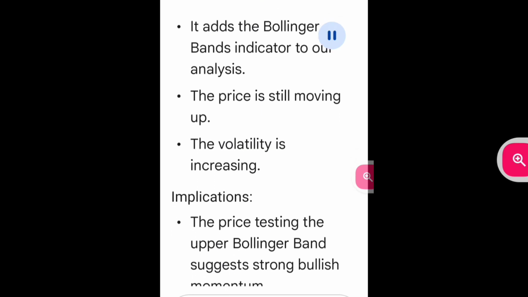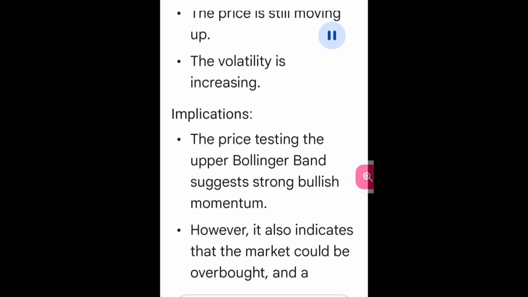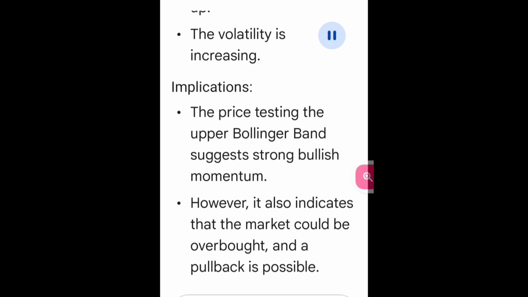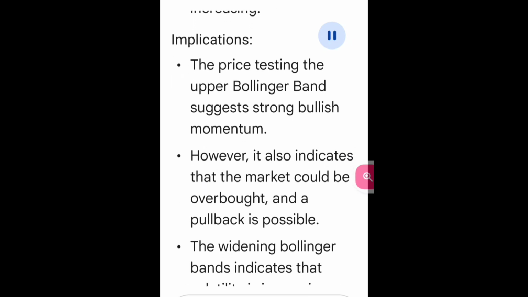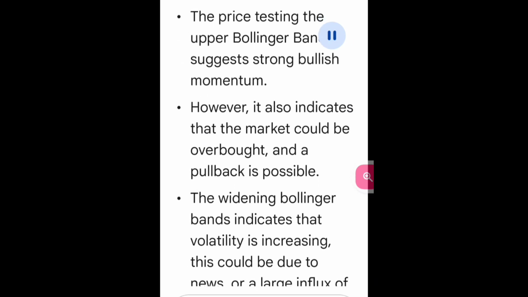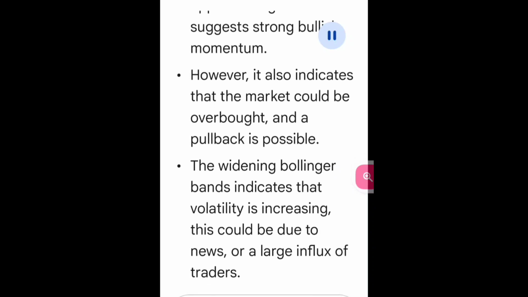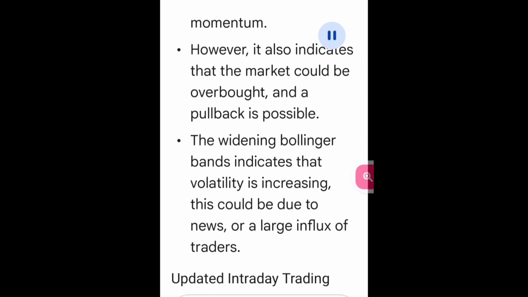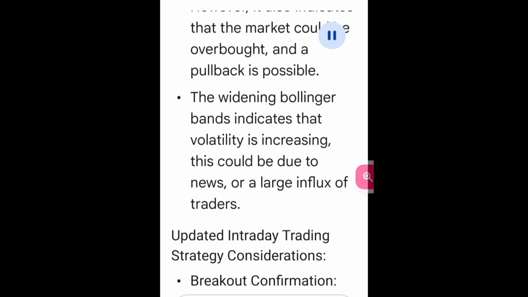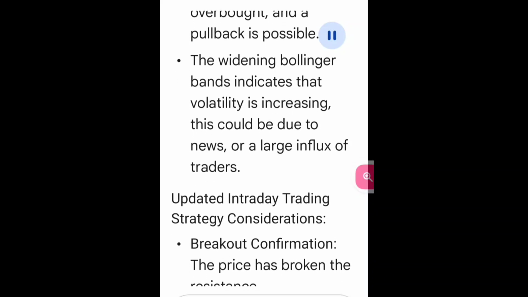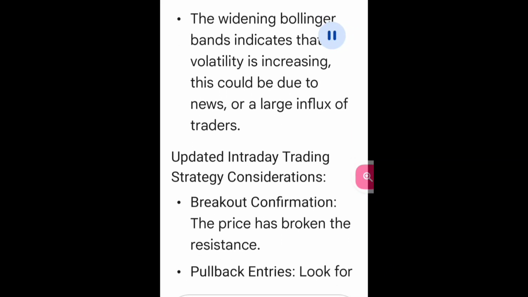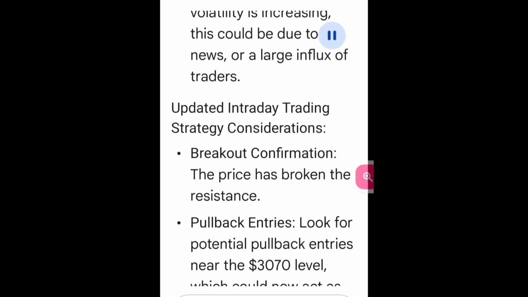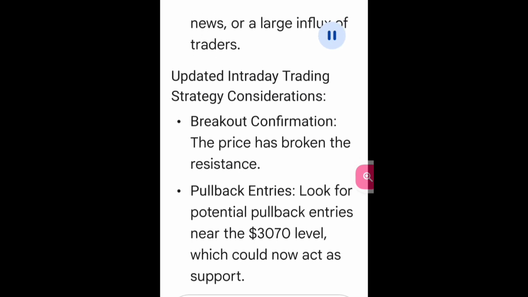The volatility is increasing. Implications. The price testing the upper Bollinger Band suggests strong bullish momentum. However, it also indicates that the market could be overbought and a pullback is possible. The widening Bollinger Bands indicate that volatility is increasing. This could be due to news or a large influx of traders. Updated intraday trading strategy considerations.